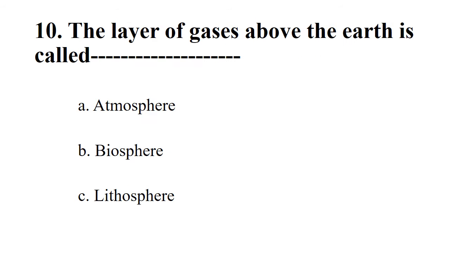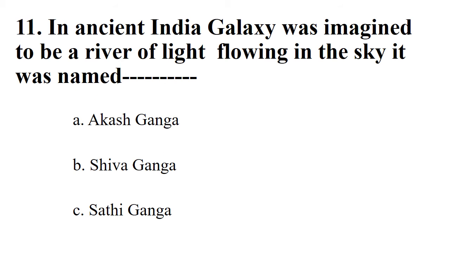Next. The layer of gases above the Earth is called dash. Options: atmosphere, biosphere, lithosphere. The right option is atmosphere. Next. In ancient India, the galaxy was imagined to be a river of light flowing in the sky. It was named? Options: Akashganga, Shivaganga, Satyaganga. The right option is Akashganga.